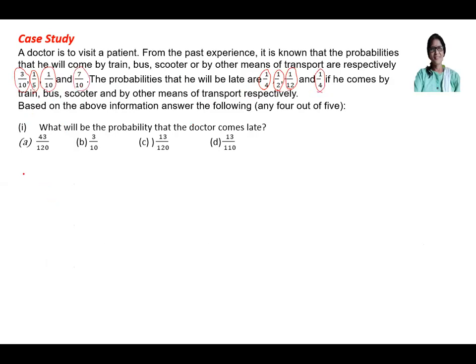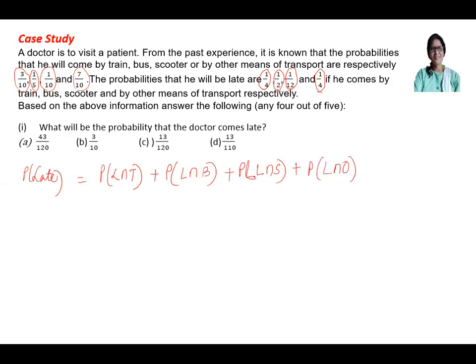So this probability of late is equal to probability of late from train, probability of late from bus, probability of late from scooter, and probability of late from other means.